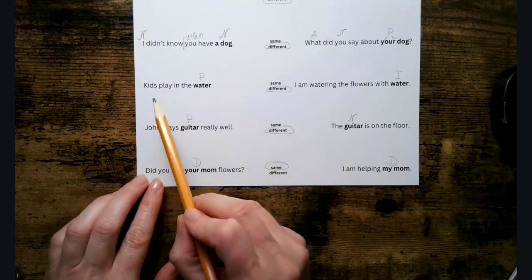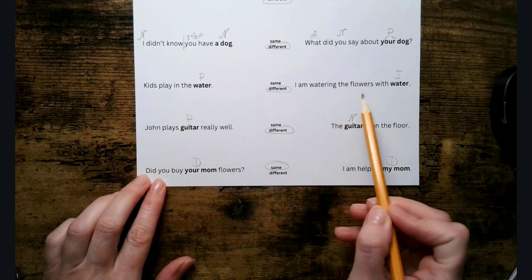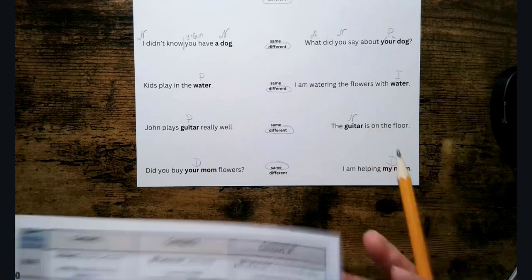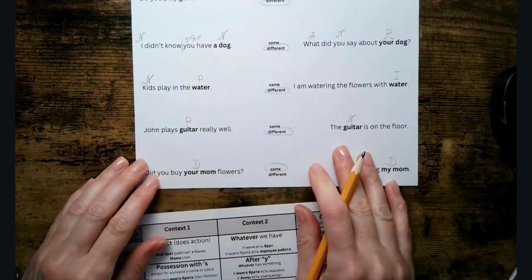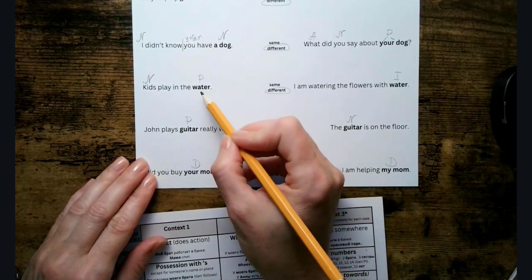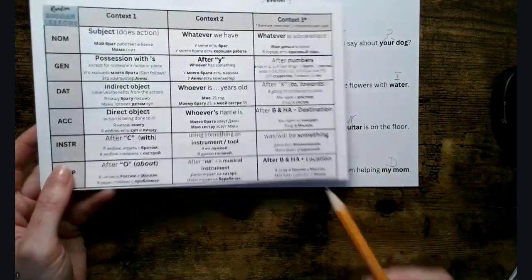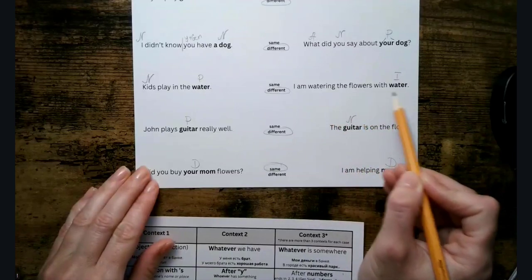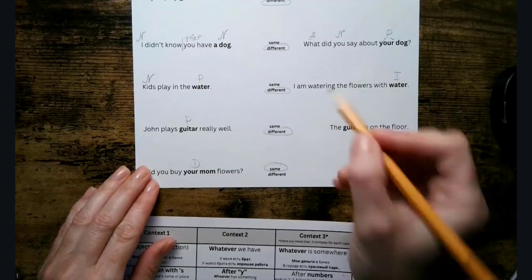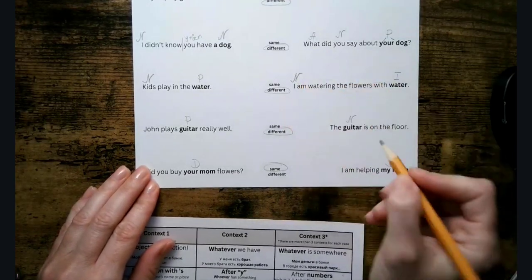Okay, our next sentence, kids play in the water and I'm watering the flowers with water. Who plays in the water? Kids do. So that's our subject of a sentence and it's a nominative. And we already know that water is in the prepositional because here we're looking at it as a location for water. And here we have, I'm watering the flowers with water. Who's watering the flowers with water? I am. That's our nominative.